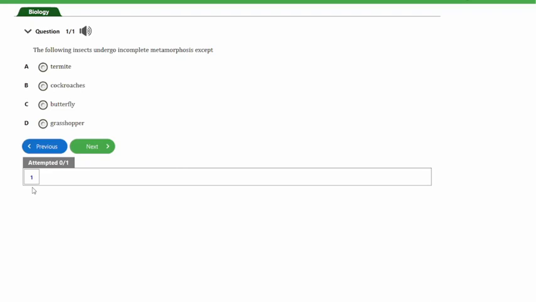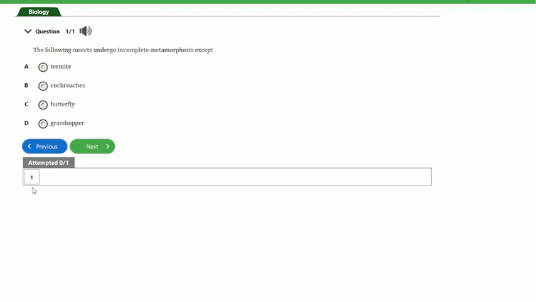So what's this complete and incomplete metamorphosis? It actually has to do with the life stages or life cycle of these organisms. Basically, an organism like the butterfly undergoes complete metamorphosis. So it has life stages like egg, larva, pupa, and then adult.